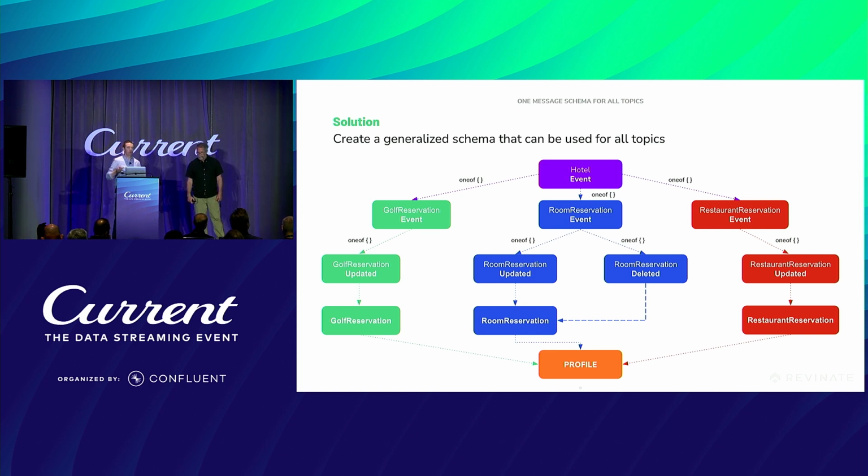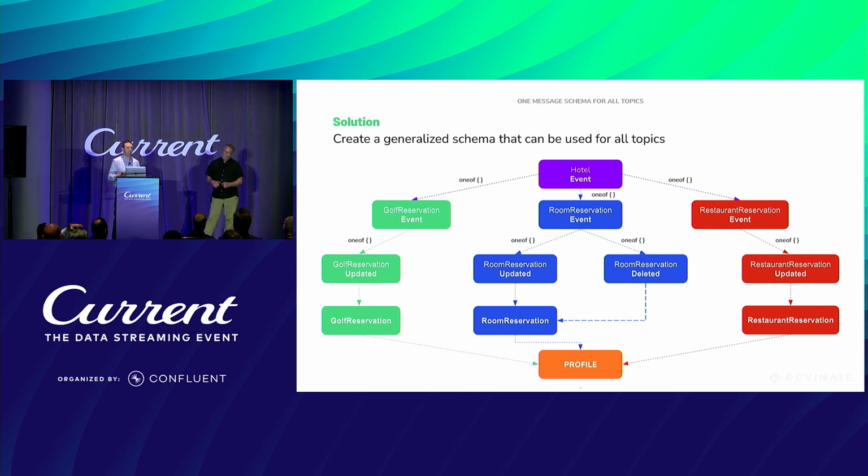Within protobuf, you can have a oneof type. And within that, we have a guest, golf reservation, room reservation, restaurant reservation. So you can specify exactly what you want your type to be. Oh, this is going to be a room reservation. Oh, this will be a restaurant reservation. But everything is a hotel type.